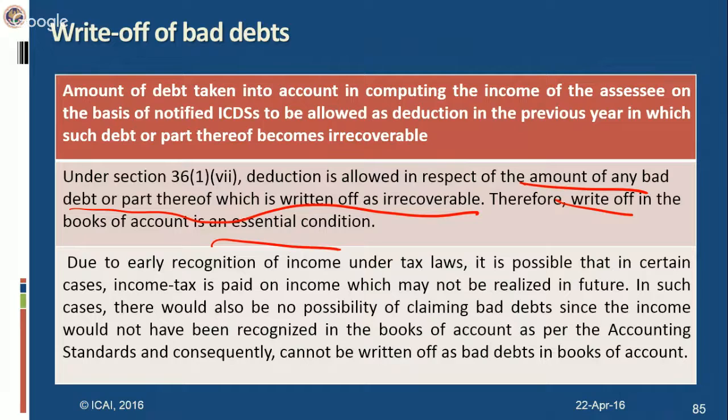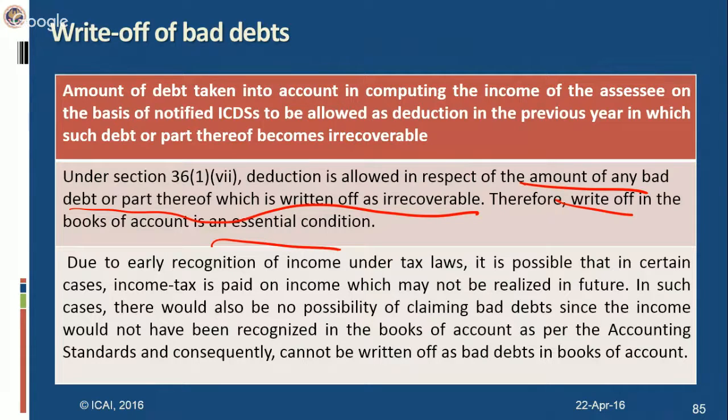Retention money, I am not recognizing it. Later, I am not fulfilling some terms of the contract, as a result of which retention money is not payable at all. But I have already recognized it, and I have paid taxes on it. Now, what remedy do I have? I can't write it off in my books of accounts because I have not recognized it in the first instance in my books of accounts. I am recognizing it only for tax purposes because of ICDS.